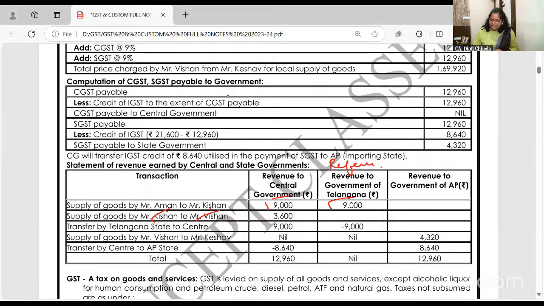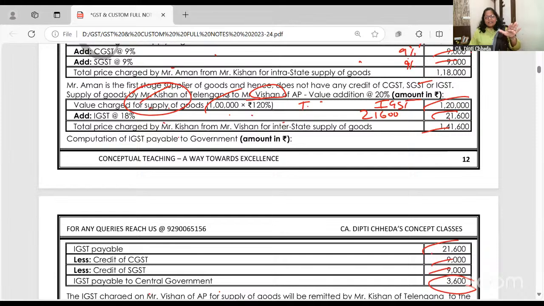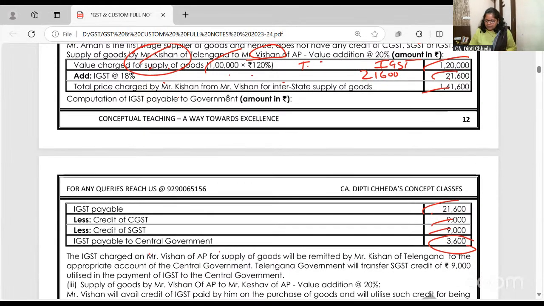So in IGST, how much have they paid out of their pocket? Take your time. You will get the PDF of this. Take a printout, open this video again and check it. But I think it's very clear. Still, I'll also pause after this, so if you have a doubt, ask.